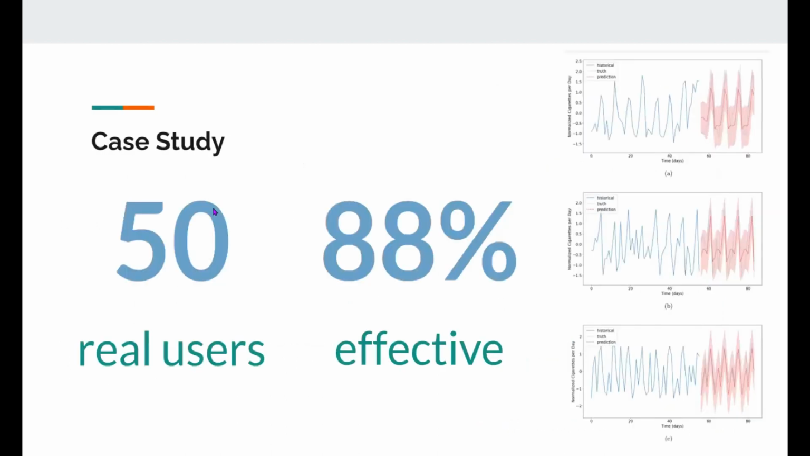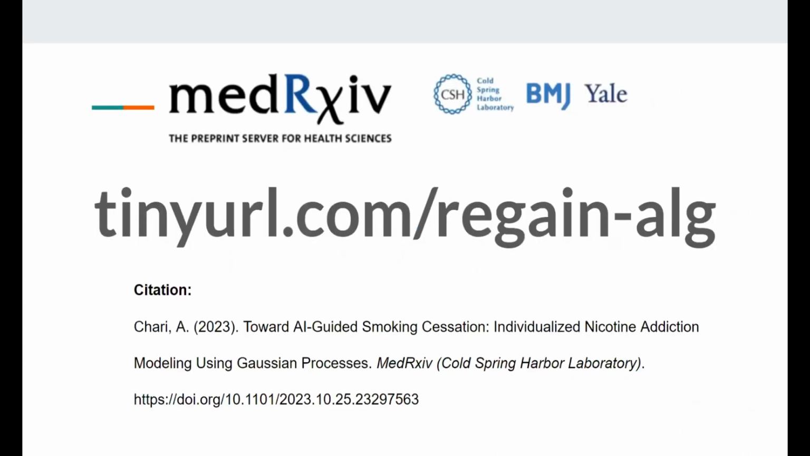To verify that our algorithm actually works, we worked with our county's health department and evaluated its performance in a study with 50 real users. We found that in 88% of cases, Regain learned patterns in users' addiction behaviors that would be effective in helping them quit nicotine. We wrote a full-length research paper detailing the novel algorithm we designed and the studies we conducted. You can visit this link to view the paper, and a citation is provided below. We submitted this paper to a top journal for peer review.